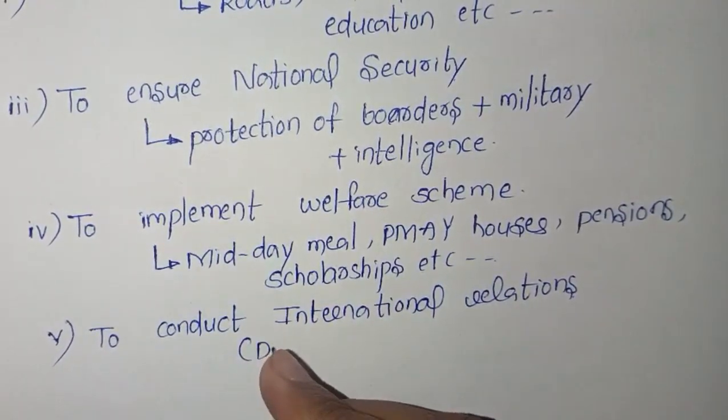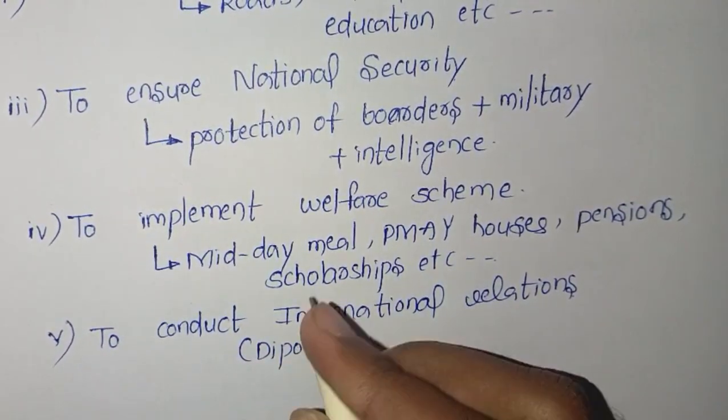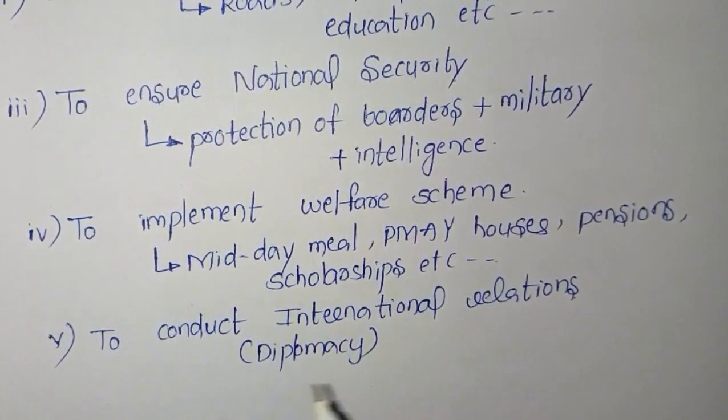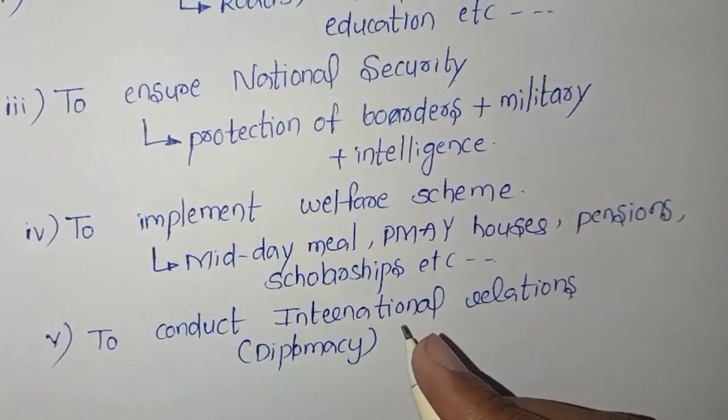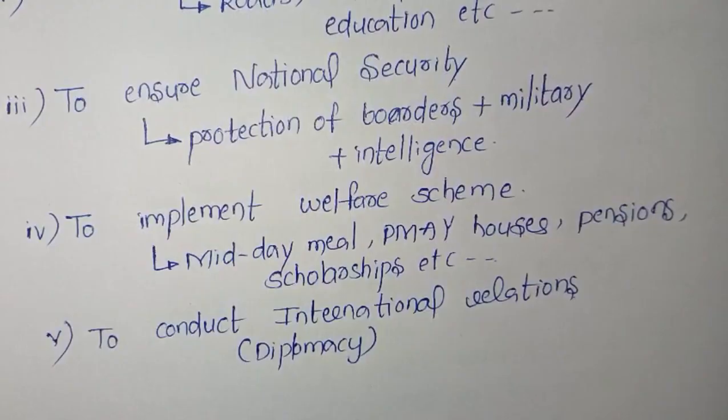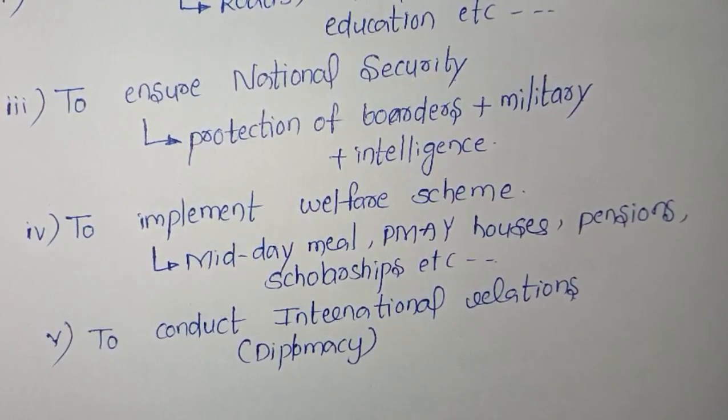For example, diplomacy. Diplomacy is nothing but maintaining good relations with other nations. For example, when our Prime Minister visits other countries, agreements on trade, defense, and technology are made, and it improves the country's progress. That is known as conducting international relations.